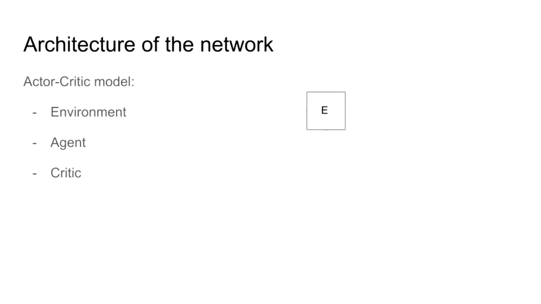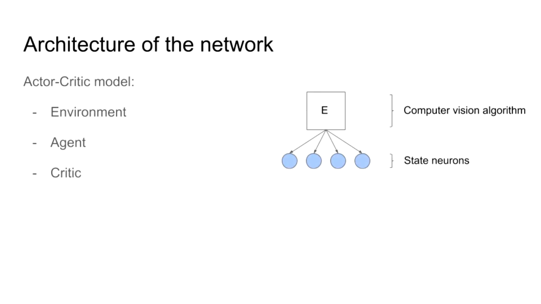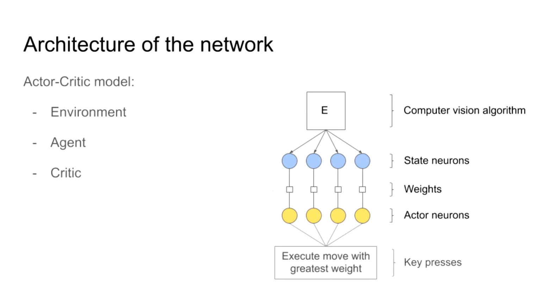The environment input is determined by a computer vision algorithm which detects the position of the goal and of the agent by using template matching, and then sends spikes to the corresponding state neurons. These state neurons are connected to actor neurons representing actions. When fired, they send their spikes to a receiver that decodes the activity and translates it into button presses. After the agent finishes executing the moves, the critic takes the input from the environment regarding the position of the character and determines whether the agent made progress compared to the previous learning episode.